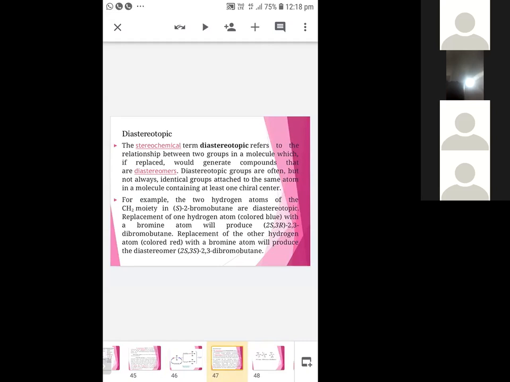For example, the two hydrogen atoms of the CH2 moiety in (S)-2-bromobutane are diastereotopic. Replacement of one of the hydrogens with a bromine atom will produce (2S,3R)-2,3-dibromobutane. Replacement of the other hydrogen with a bromine atom will produce the diastereomer (2S,3S)-2,3-dibromobutane. Different replacements will produce diastereomers.